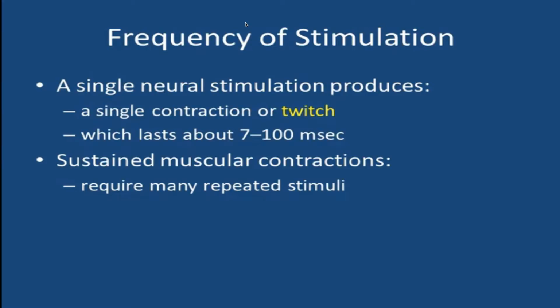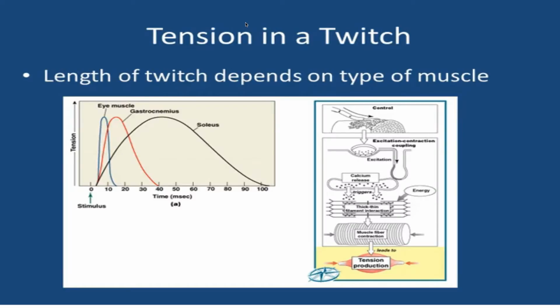Lastly, you have the relaxation phase, in which calcium levels fall, the active sites are covered, and tension falls to resting levels. And when calcium is no longer available, binding sites are being covered and no more cross bridges occur. This lasts about 25 milliseconds. The length of the twitch depends on the type of muscle. And again, a graph that shows this is called a myogram.